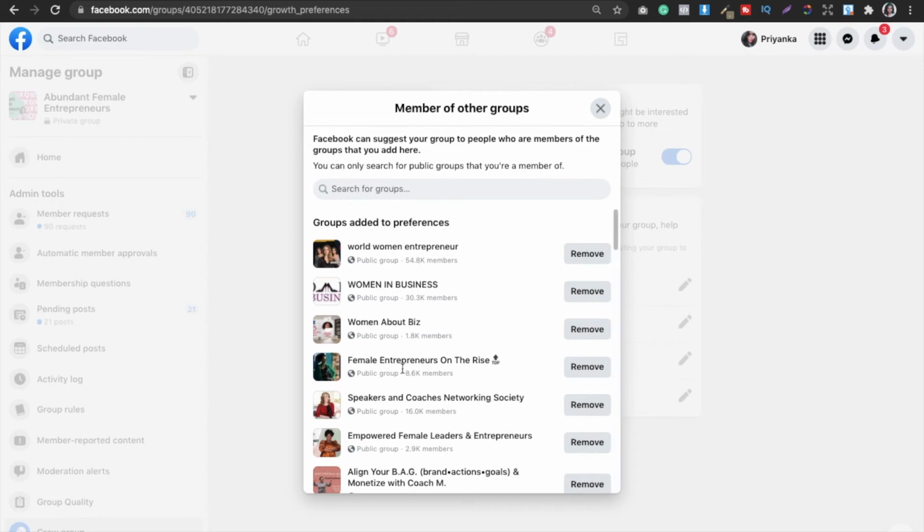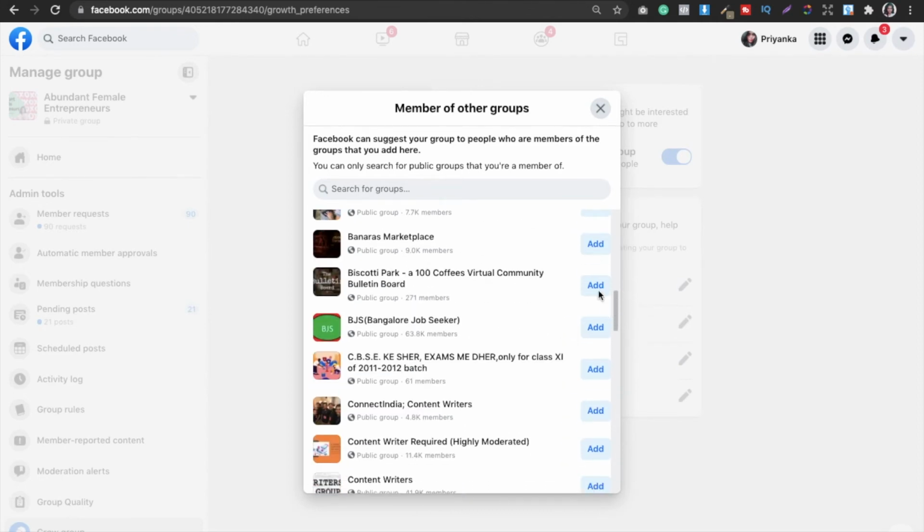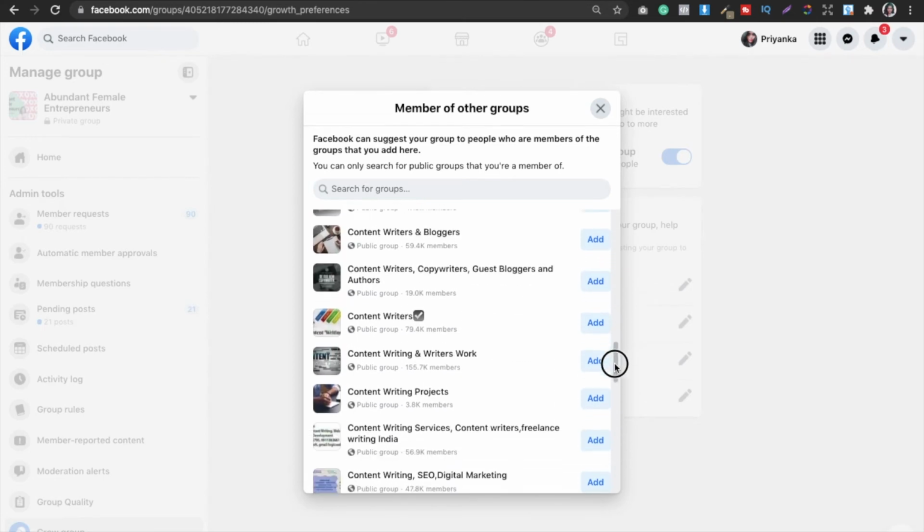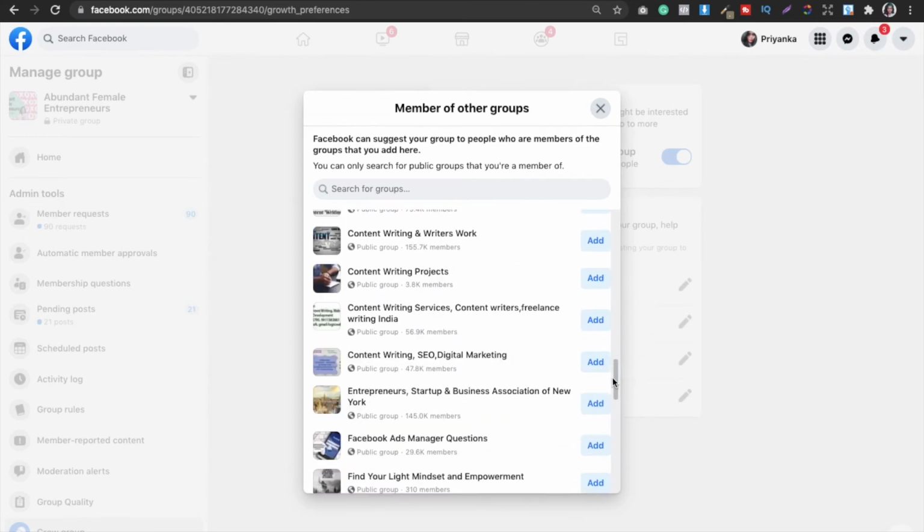So these were the public groups that I have added already. If you have a list of groups, like these are also public groups, you can see here public group, public group, public group. But I am not going to select them. Why? First thing, my niche is very different from them. These are content writing people, and in my group I select people who are working offshore, who are service based entrepreneurs, high end service based entrepreneurs, who are not selling low pricing things, who are selling good pricing things. So I do not want to select those people.